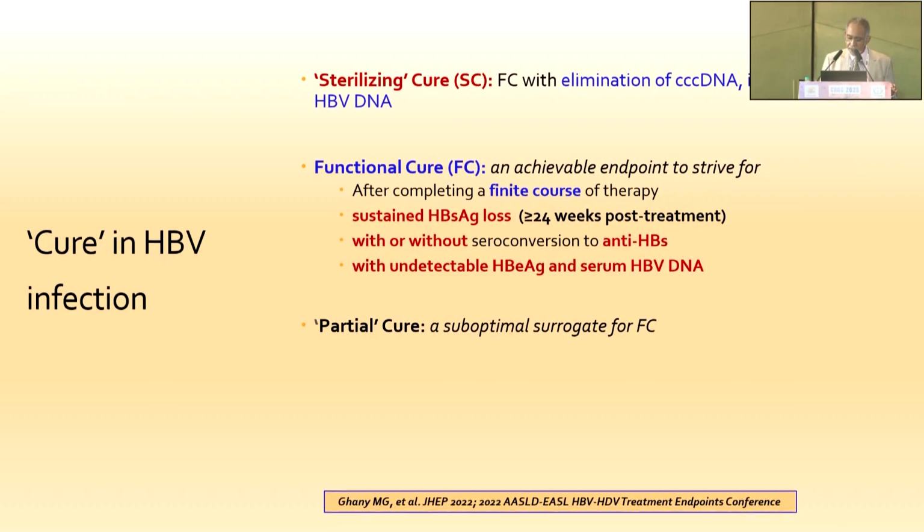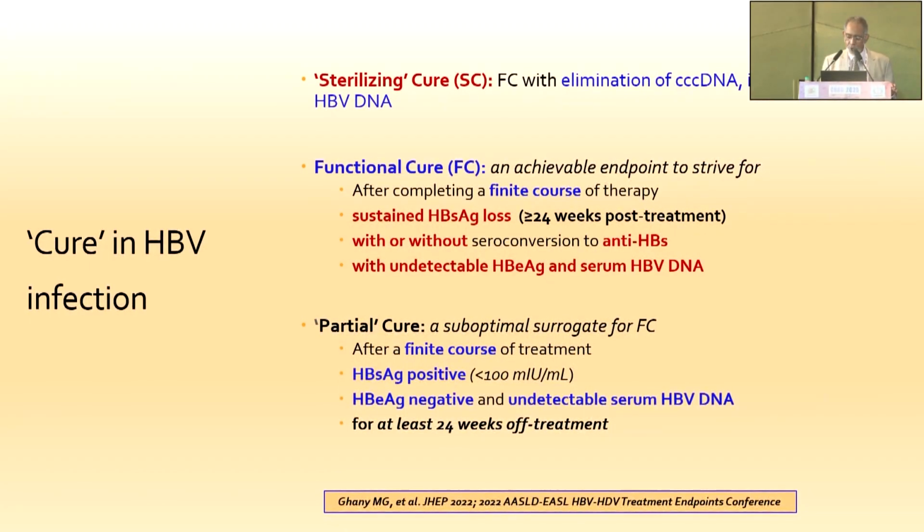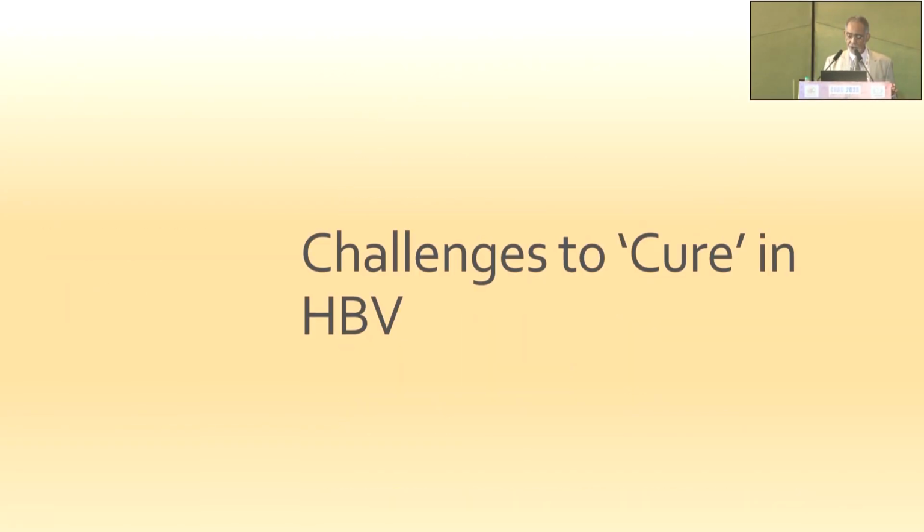Partial cure is a suboptimal surrogate for functional cure and refers to a finite course of treatment followed by reduction in surface antigen level to below 100 IU per ml, but the surface antigen is still detectable, with the patient E antigen negative and with undetectable DNA for at least 24 weeks after completion of therapy. That is the definition of partial cure.